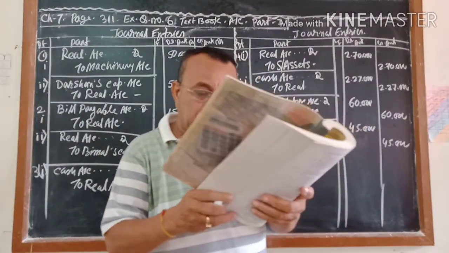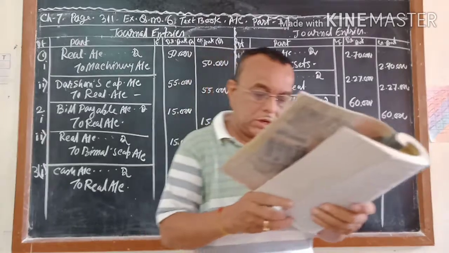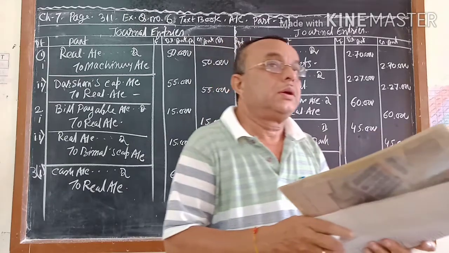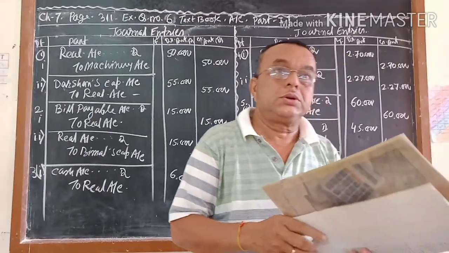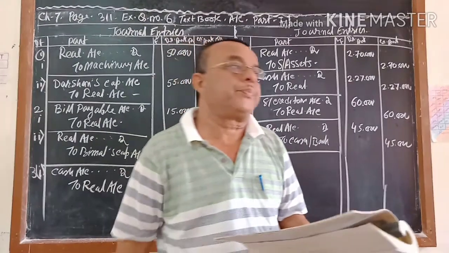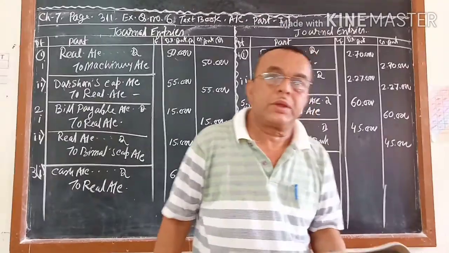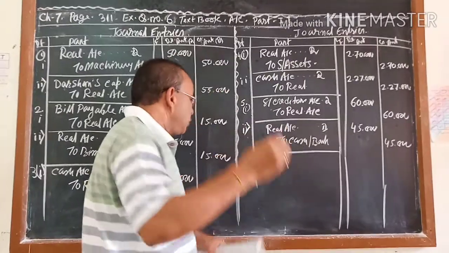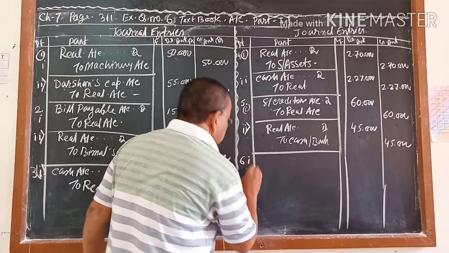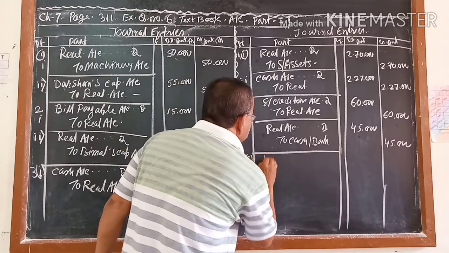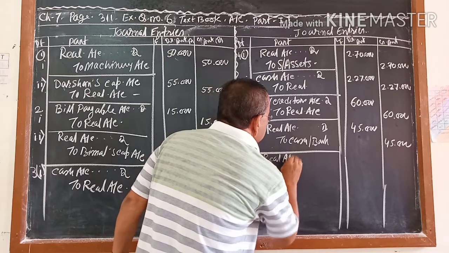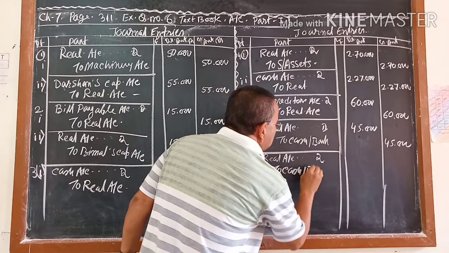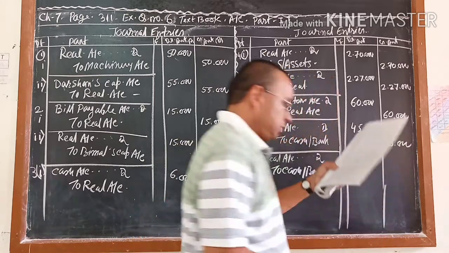Now 6, unrecorded tax. Unrecorded tax of rupees 5,000 you have to pay. It is not recorded, so the transfer entry will not come. If it is recorded, then the transfer entry will come. So you have to pay the tax. And as we are paying tax, cash is going out. This is 6-1. Cash is going out. So realization account debit to cash or bank. How much? The 5,000.